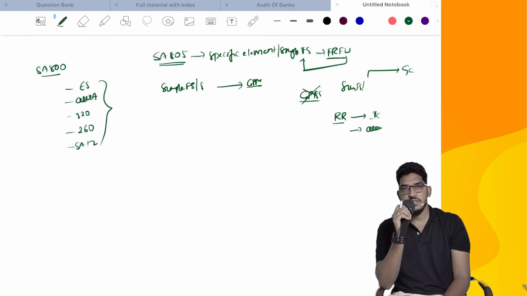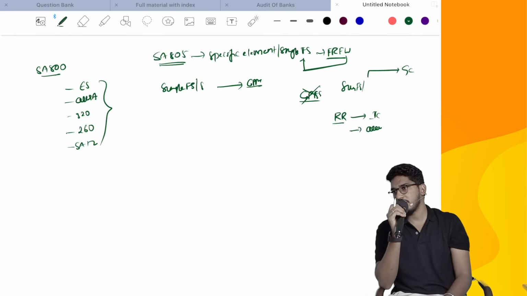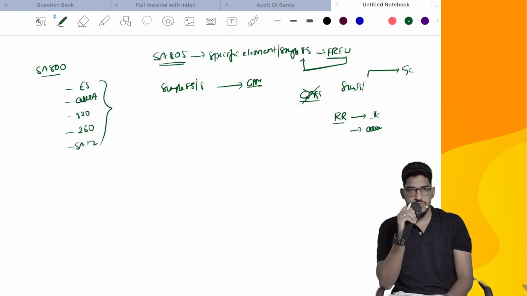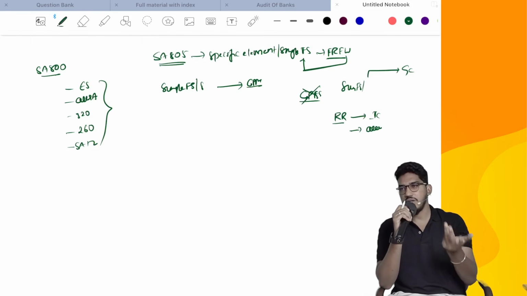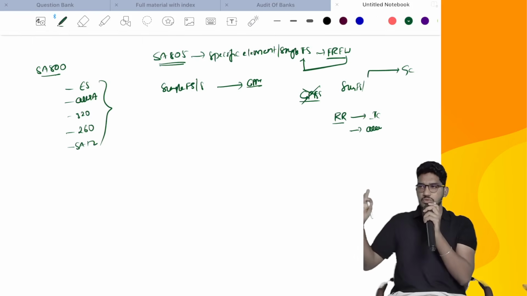I can't obtain reasonable assurance. Let us do a review. Review is a limited assurance engagement. You need not do in-depth verification in the review. Or let us convert it into an agreed upon procedure. I can't do audit, sir. In audit, I need to have a high level of assurance. But this single element or specific item, I can't verify on a standalone basis. So I will not be able to do the audit.